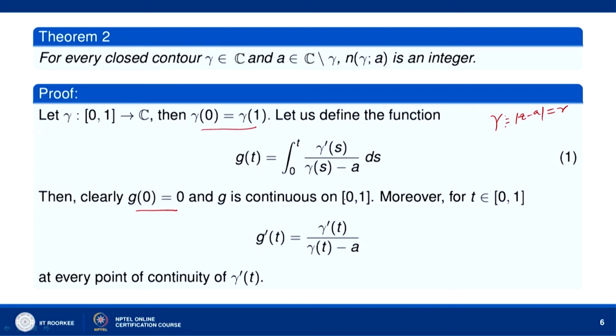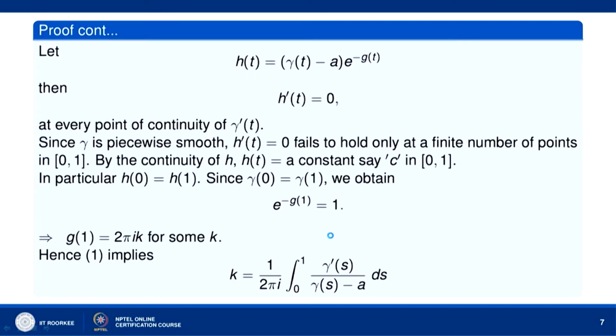So, g(0) equal to 0, and furthermore from this definition of g, we can see that g is continuous on the [0, 1] interval. Further, for t belonging to the [0, 1] interval, g dash(t) is equal to gamma dash(t) over gamma(t) minus a, by differentiation under the sign of integration. Now, at every point of continuity of gamma dash, let us define the function h(t) equal to gamma(t) minus a times e to the power minus g(t). Then let us find h dash(t). h dash(t) equal to, first, it is a product of two functions of t.